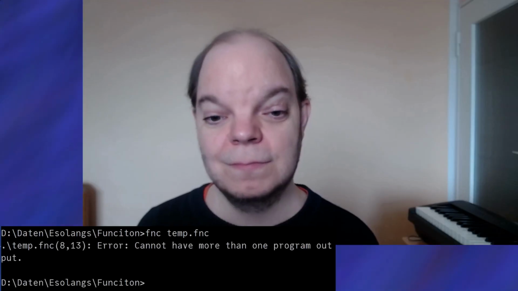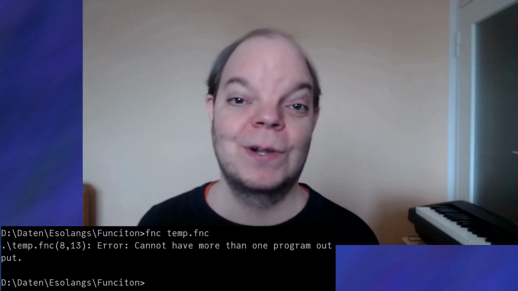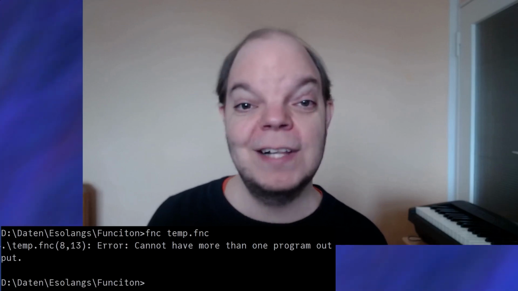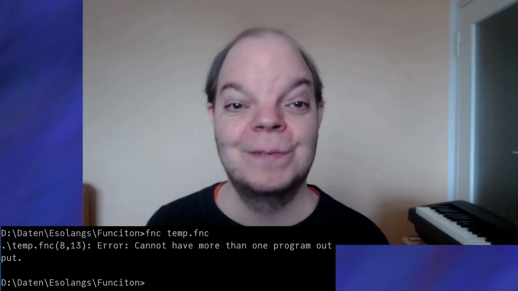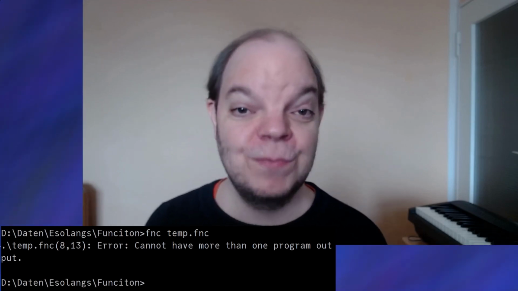Let's see what happens if we run this as a standalone program. Well, we get an error message. Cannot have more than one program output. Well, that's understandable, because if the program outputs multiple values, which one is it supposed to output? Or if all of them, then in what order? The programmer needs to be explicit about these things. So Funciton only allows one output, and we need to tell it what to do with that.